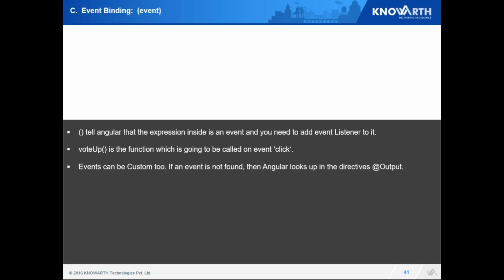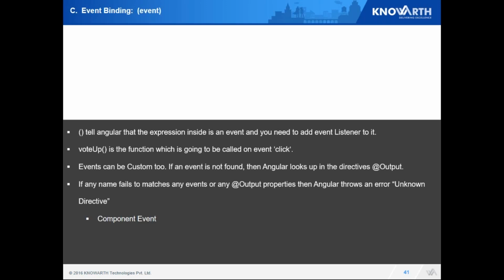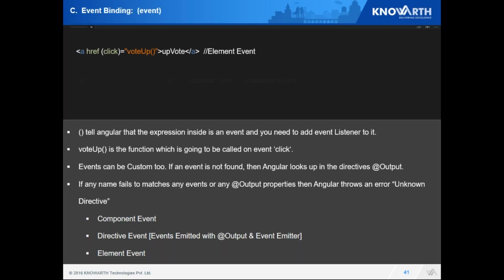So events can be custom too. If an event is not found, then Angular looks up in the directives at the output decorator. And if it still fails, it will throw me an unknown directive error. The three types of events that can be possible are component event, directive event, element event. Directive events are basically events defined in the component with @Output annotation. This is the element event. This is the component event.